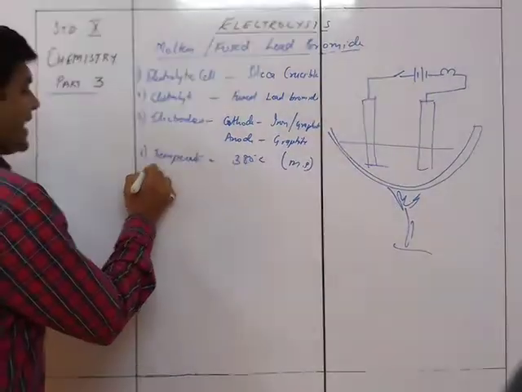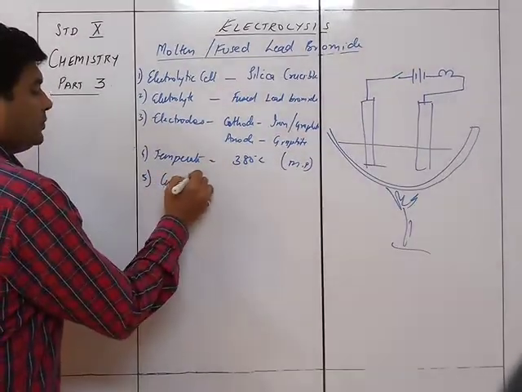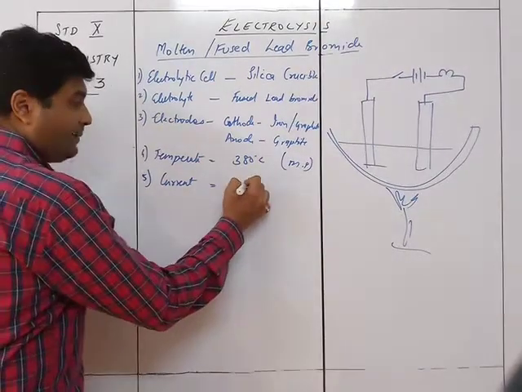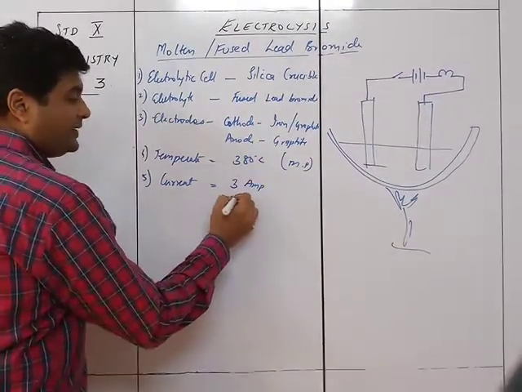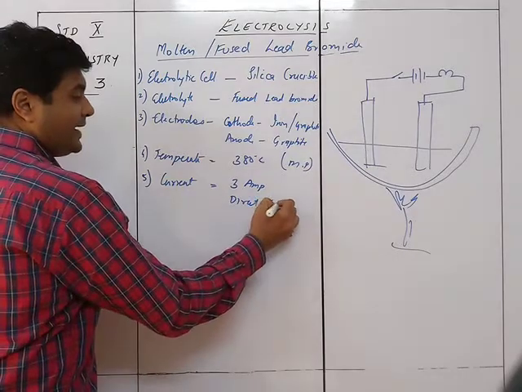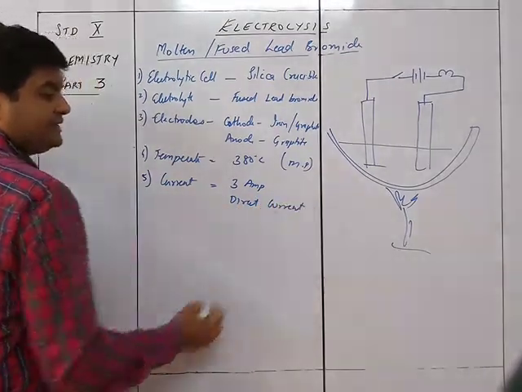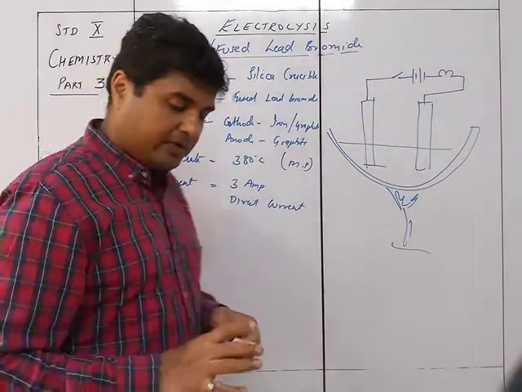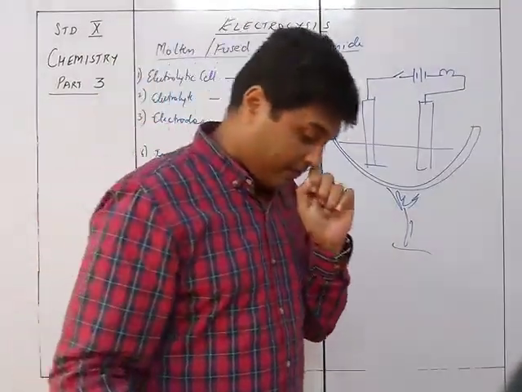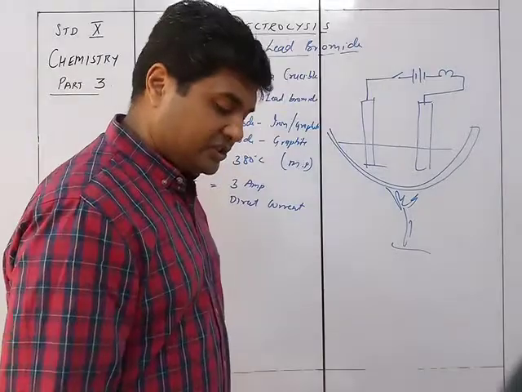The current will be equal to 3 ampere, and it will always be a direct current. Alternating current, AC, cannot function over here. It needs to be a direct current only.